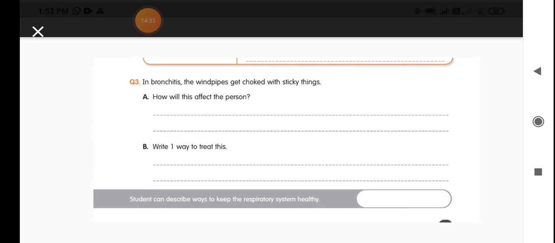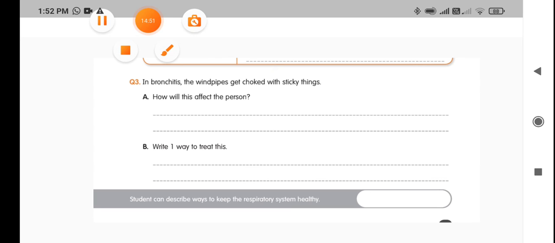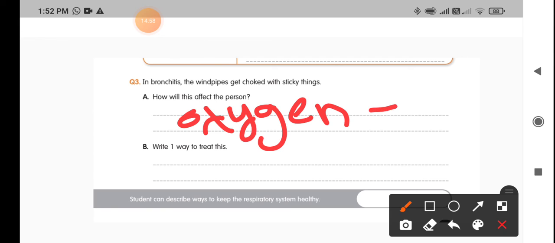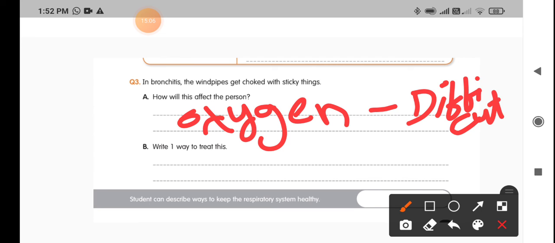And now, in bronchitis, the windpipes get choked with sticky things. How will this affect the person? In bronchitis, when the windpipe is getting sticky things, it will become narrow. When the windpipe is narrow, sufficient oxygen will not come to our lungs, so the person feels difficulty in breathing.